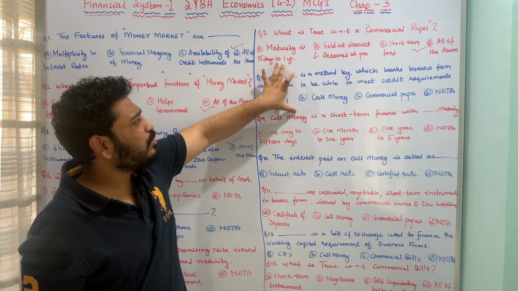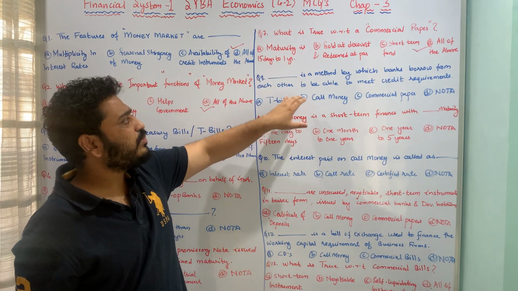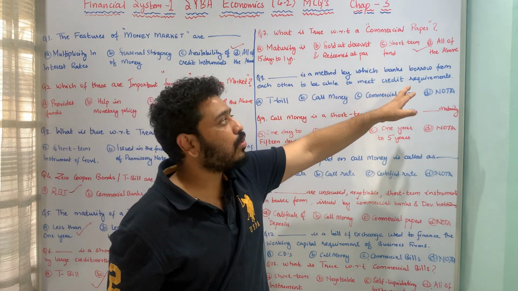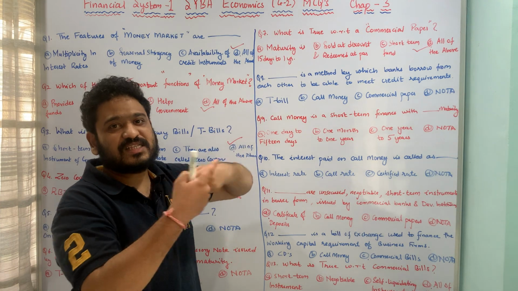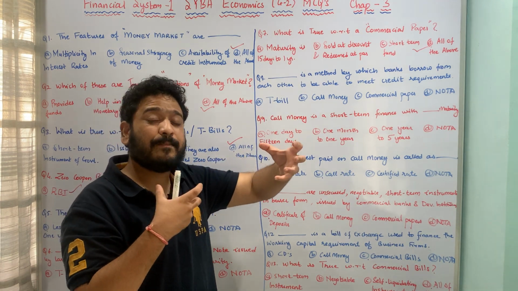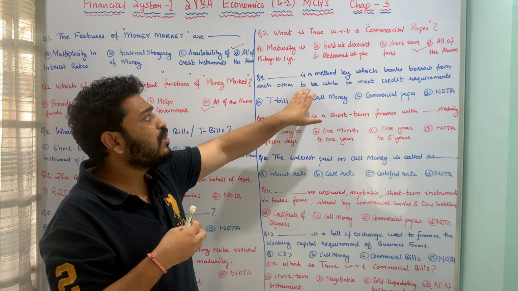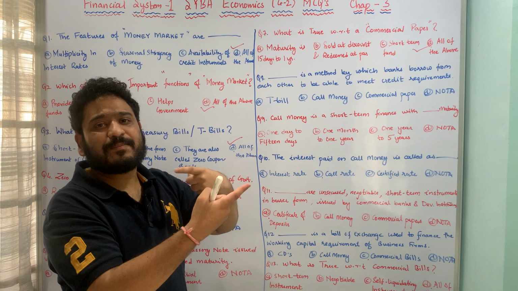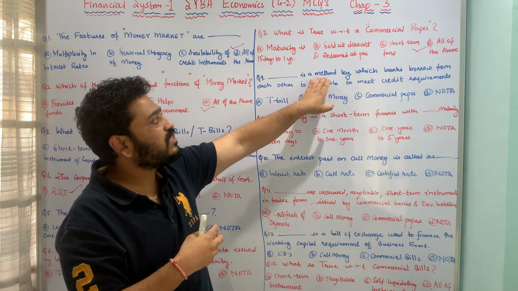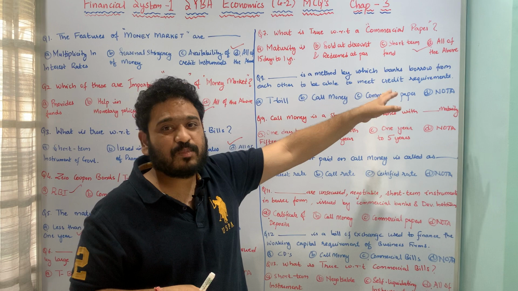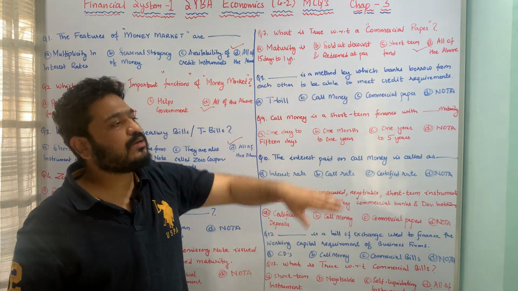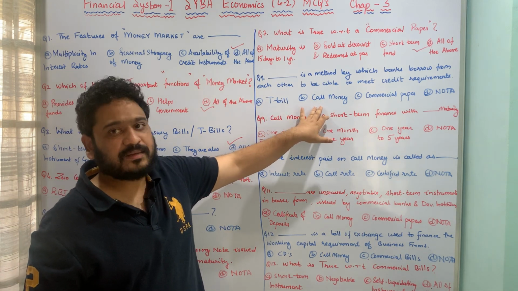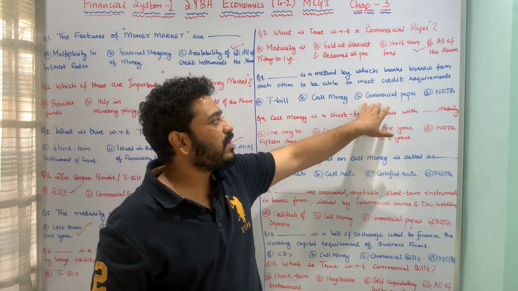Let us now move to the 8th question, which is again a definition sort of a question. Dash is a method by which banks borrow from each other. That means there is a transaction happening between two banks, two financial institutions, to be able to meet day-to-day credit requirements. The question is, dash is a method by which banks borrow from each other to meet their credit requirements. Whether you call it a treasury bill, call money or interbank market, commercial paper, or none of the above.